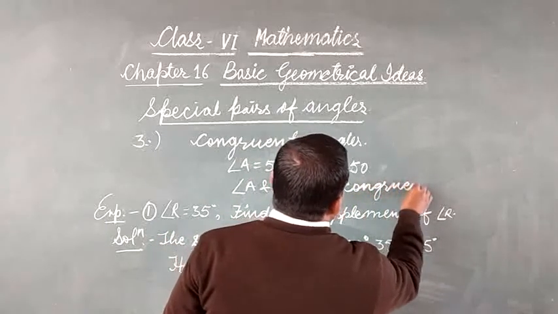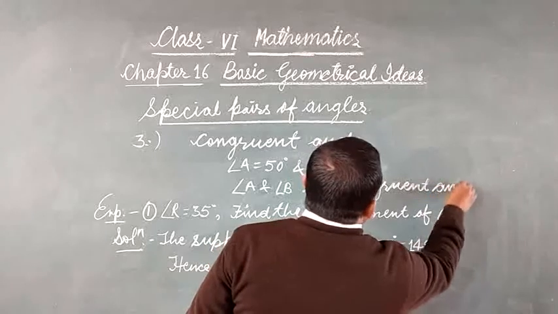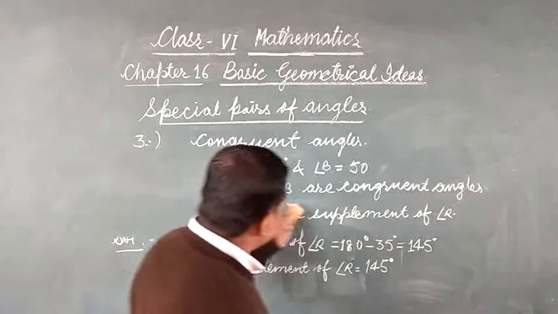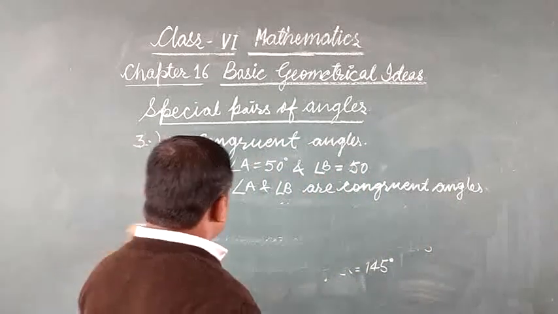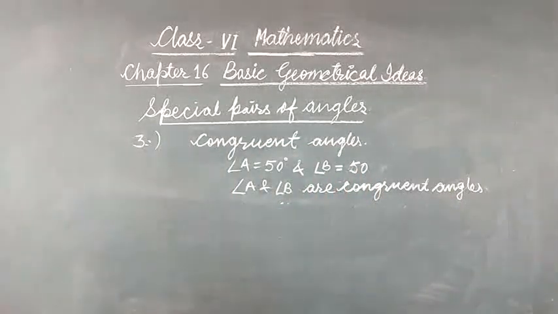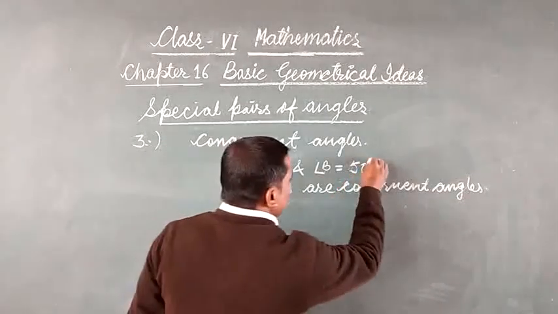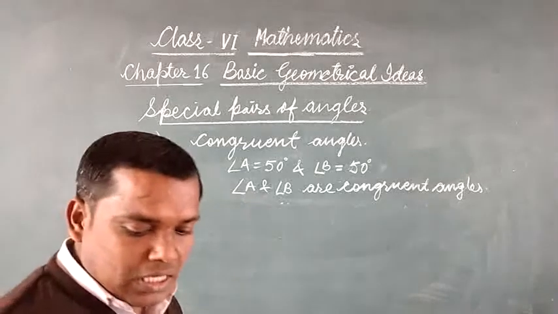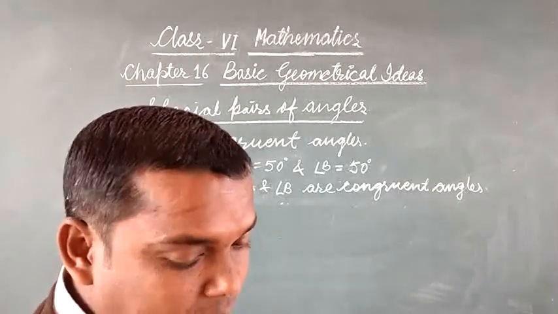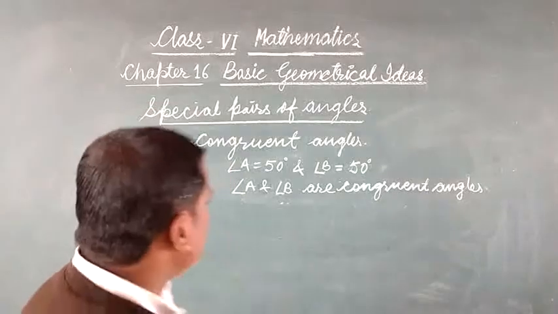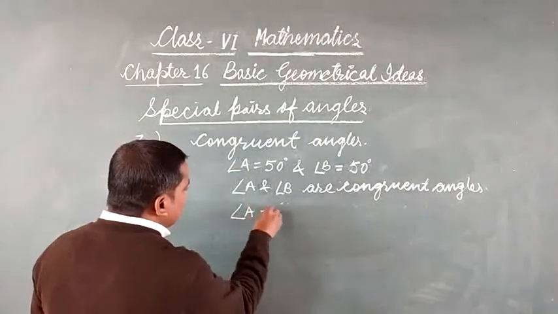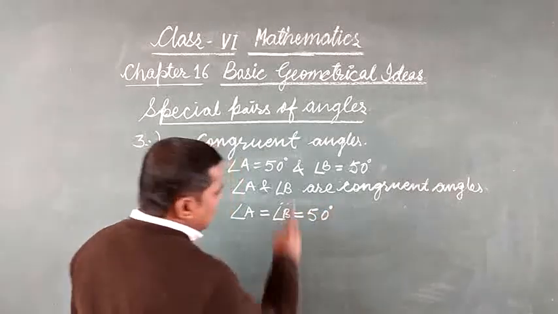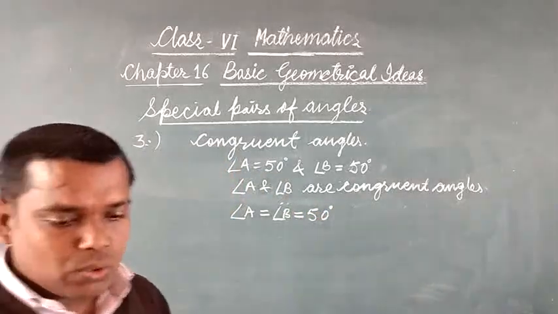Here you can write angle A is equal to angle B is equal to 50 degrees, and hence both the angles are called congruent angles.